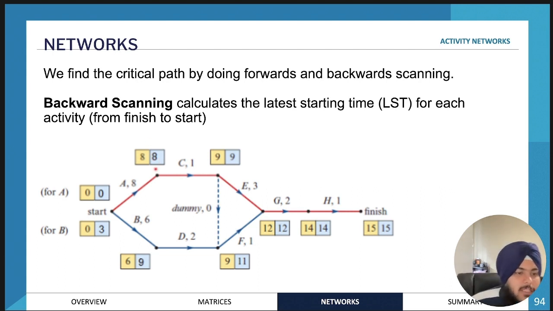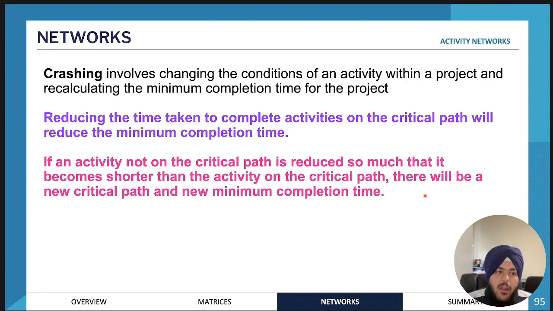Okay, so therefore this will be 8, and then if we subtract 8, it will be 0. So that's essentially critical path analysis. And then the actual critical path is the one in which the latest starting time and the earliest starting time are the same. Essentially the path where we have no float time, whereas all of these are going to have float time. So these activities are not critical, whereas all of these activities are critical. Okay, and now we move on to crashing.